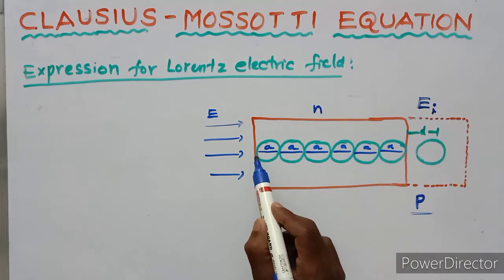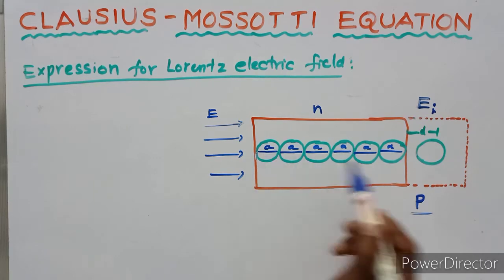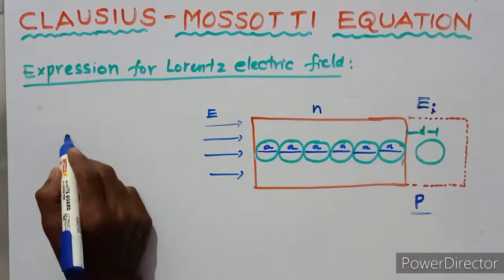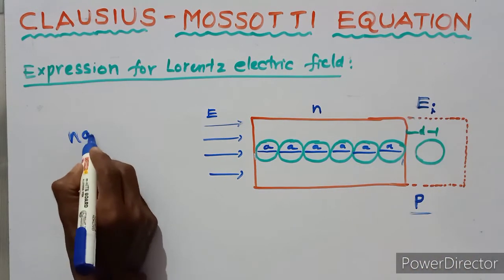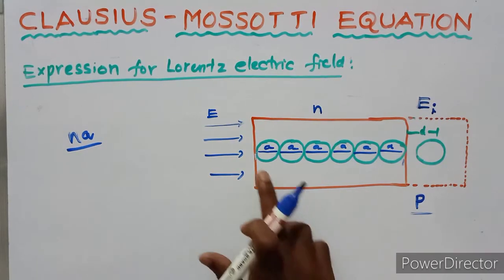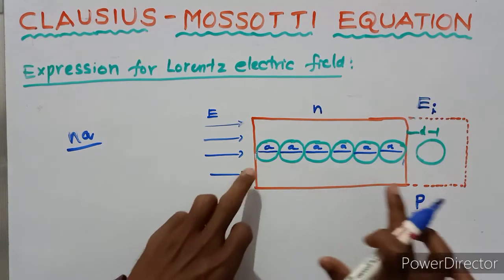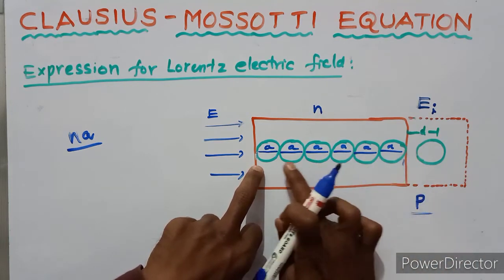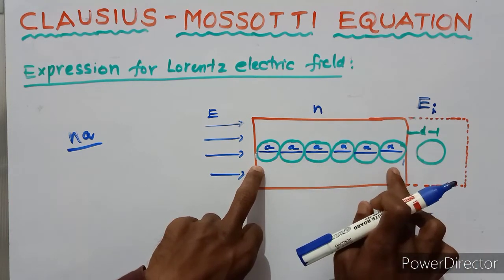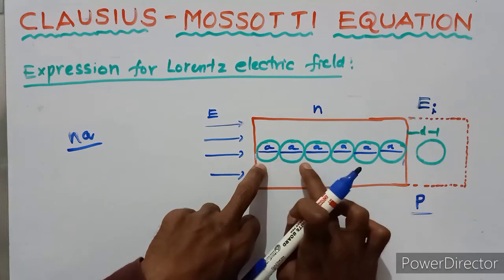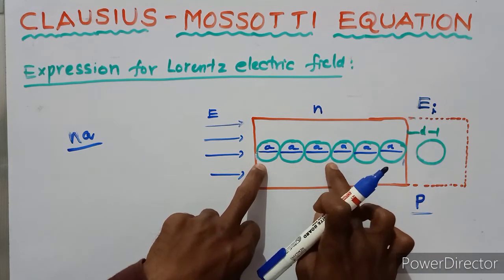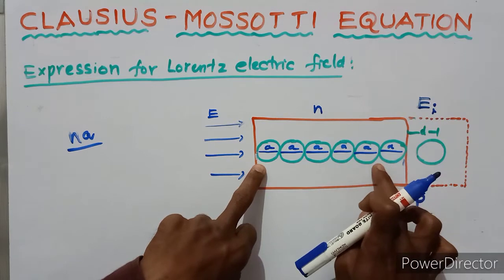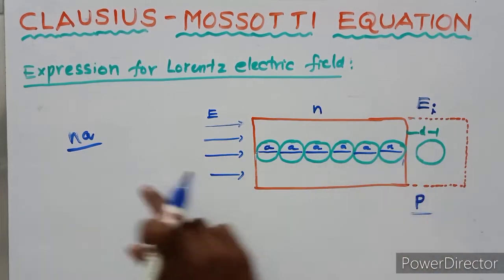The distance from this point to this point is Na, because there are n atoms and each atom diameter is A. This distance is A, this is 2A, 3A, 4A, 5A, 6A, and so on, up to Na.